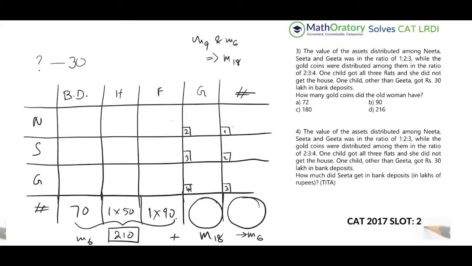So let us take some variables to understand this. I'm just going to assume that there are 18n gold coins. If you're good with scaling ideas, you can do this part very quickly. You can check that this 2, 3, 4 adds up to 9 parts. So I have to scale the 9 parts to 18n.